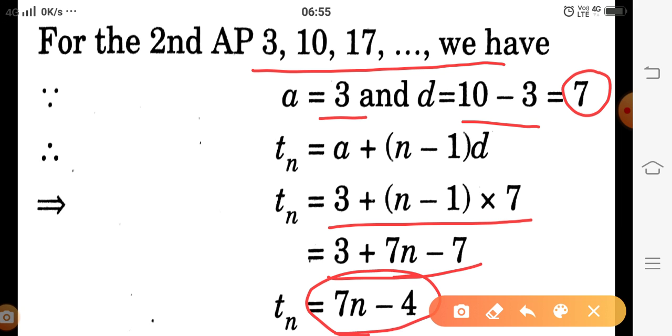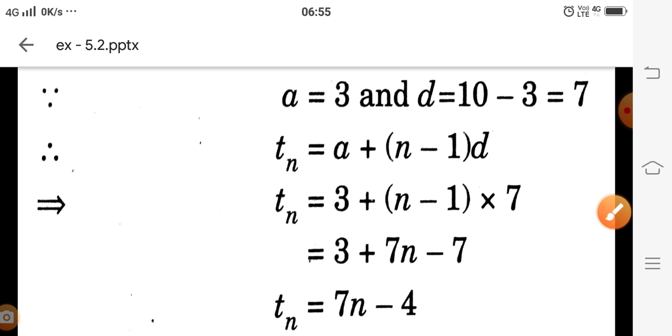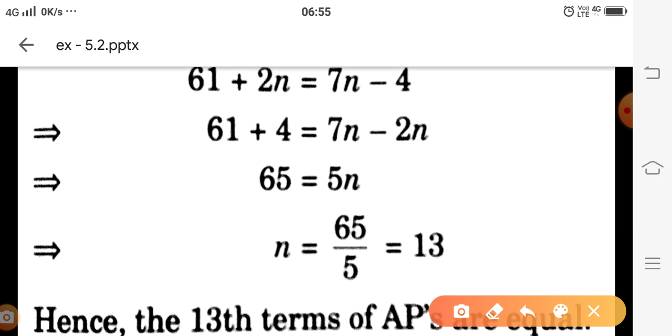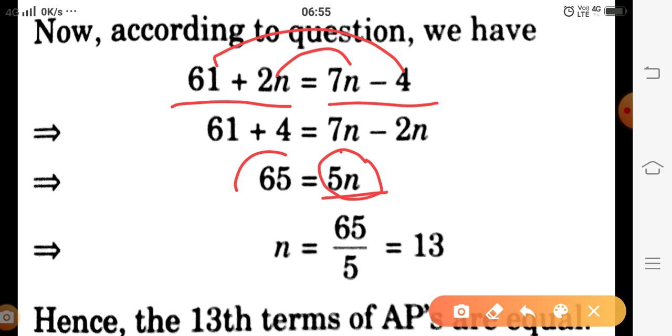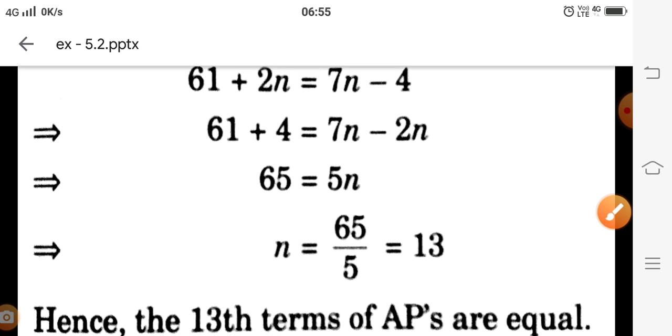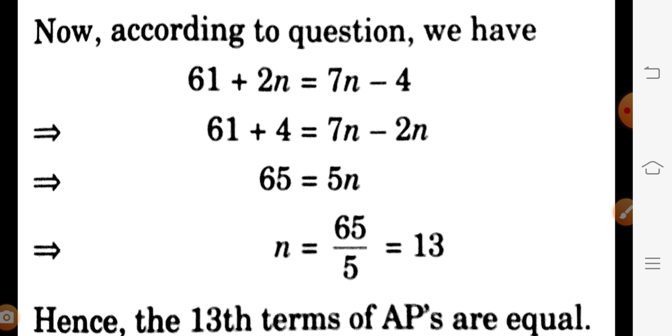Now we have the nth term of both the series, and according to the question these two are equal. Keeping these two values equal and taking the like terms on the same side, we get 7n minus 2n as 5n, and 61 plus 4 as 65. Then we get the value of n as 13. Therefore the 13th terms of the given APs are equal.